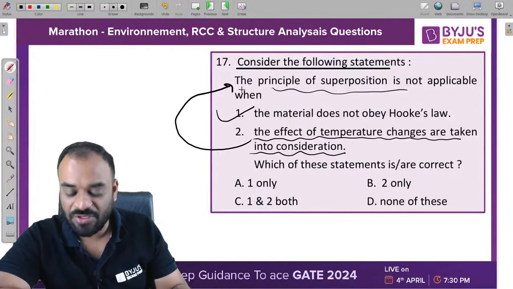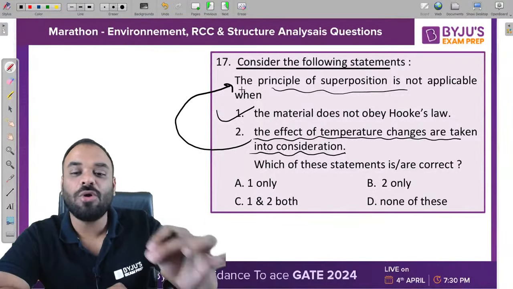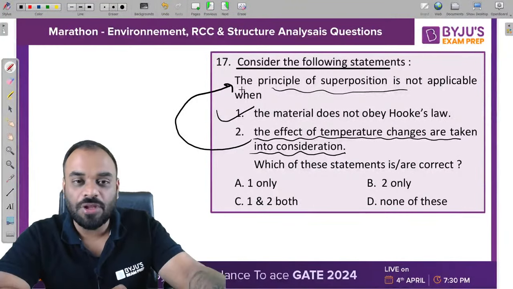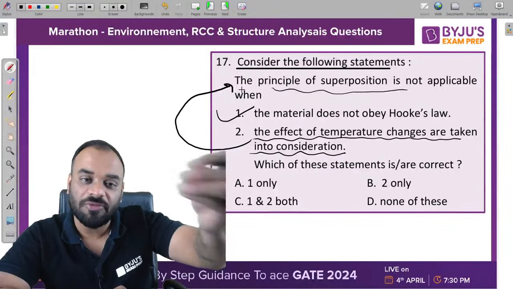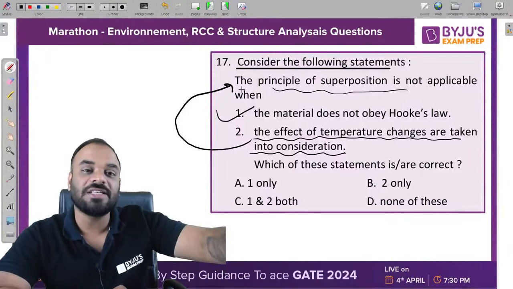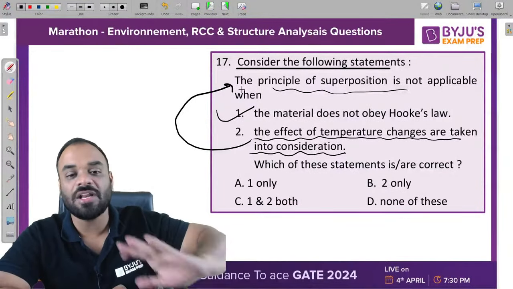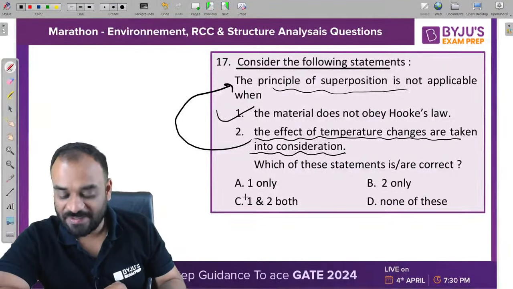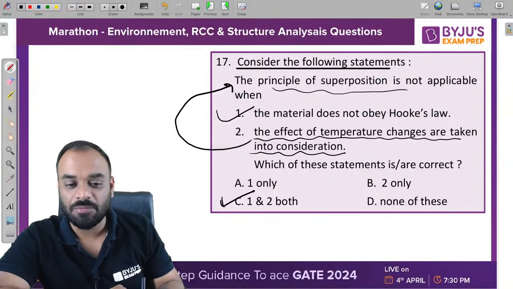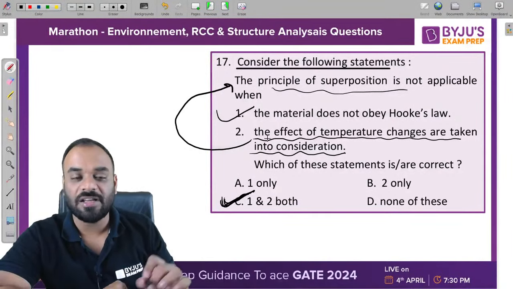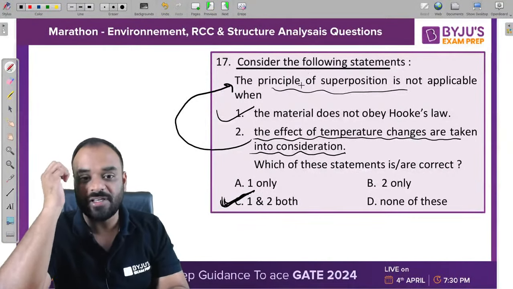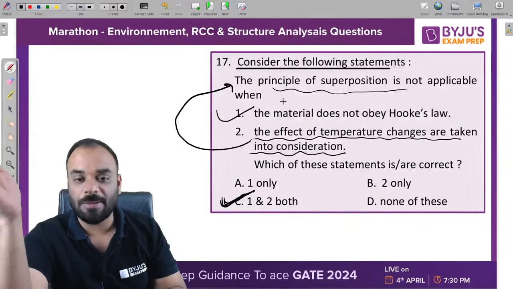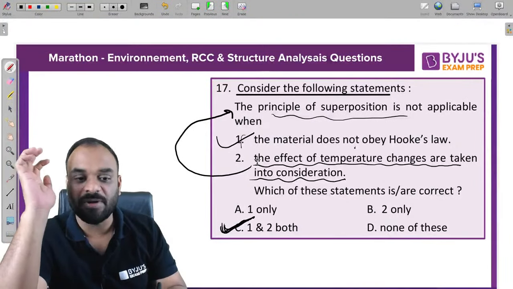Yes, it is a tricky question. If you don't consider the effect of temperature, then you are able to apply the principle of superposition. Very simple, right? Yes, it is confusing, but the correct answer is both. Both the statements are correct, and according to this statement, the principle of superposition is not applicable when such conditions prevail.